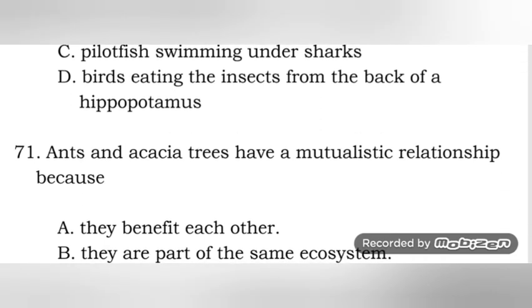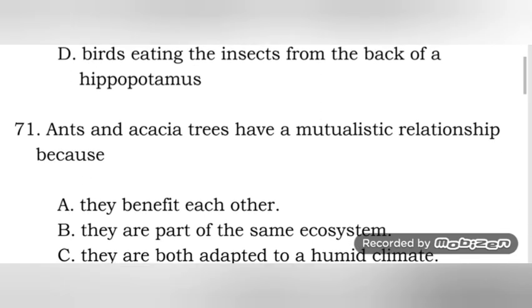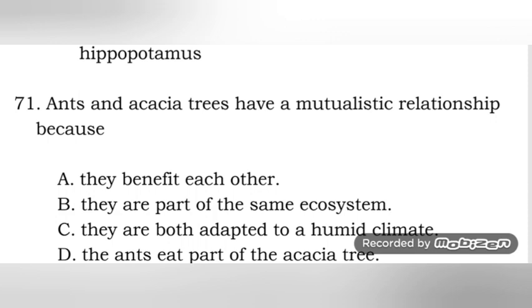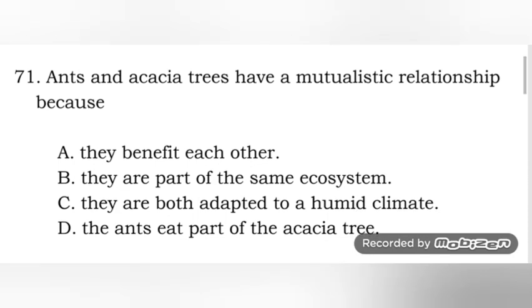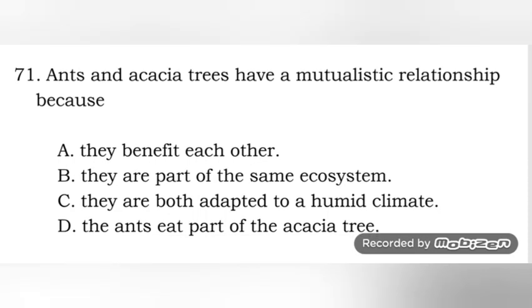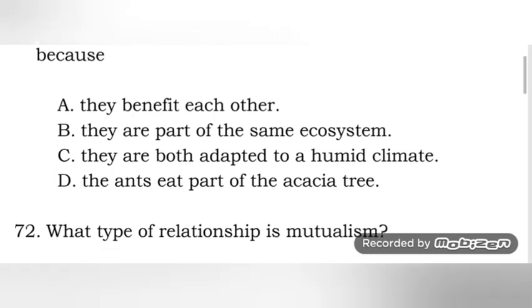Ants and acacia trees have a mutualistic relationship because they benefit from each other, or they are part of the same ecosystem, or they are both adapted to humid climate, or the ants eat part of the acacia tree. So they benefit from each other. That's letter A.